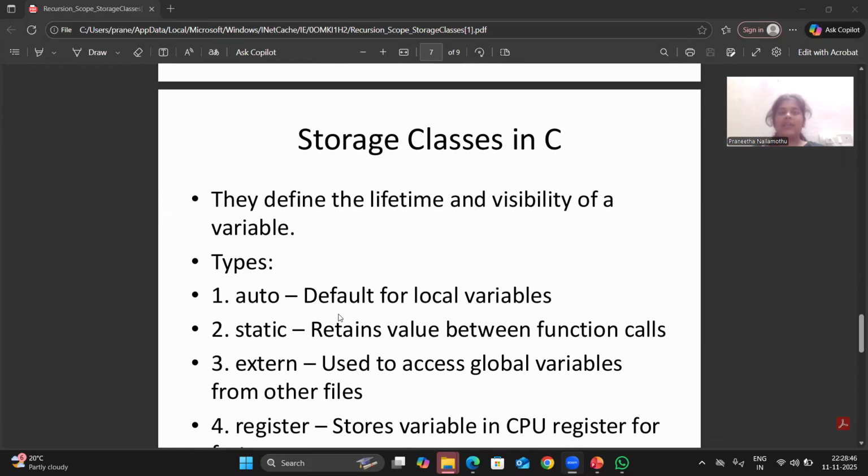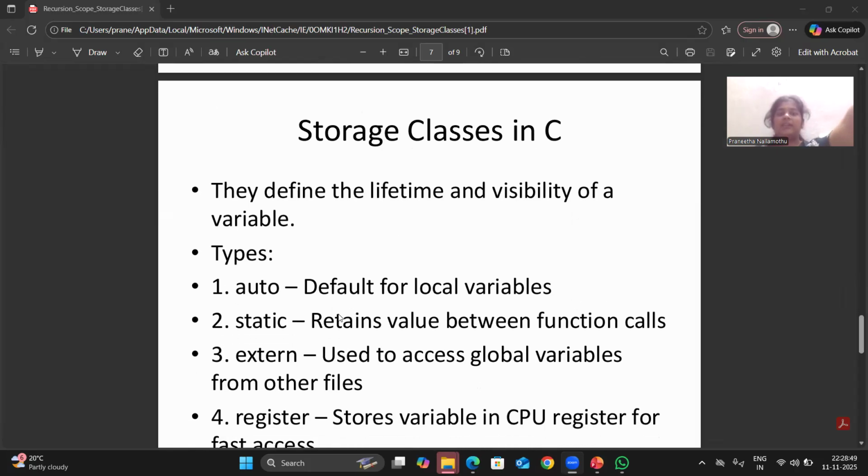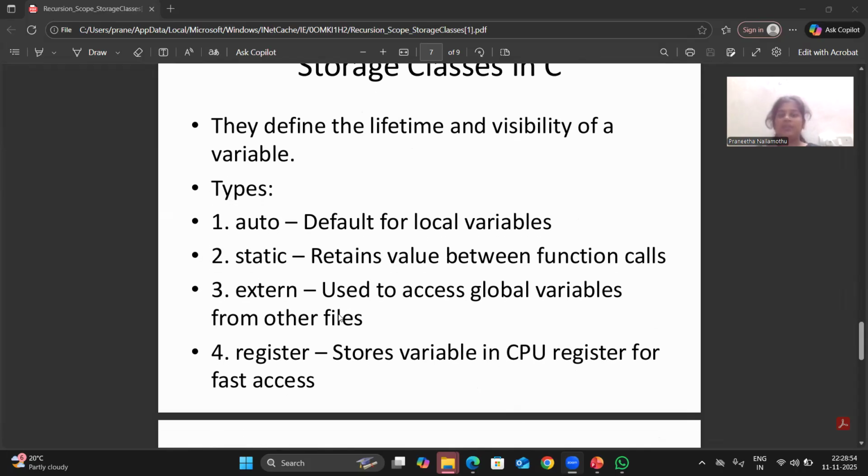As we come to the storage classes in C, they define the lifetime and visibility of a variable. The types are displayed on the screen, as you can see there.